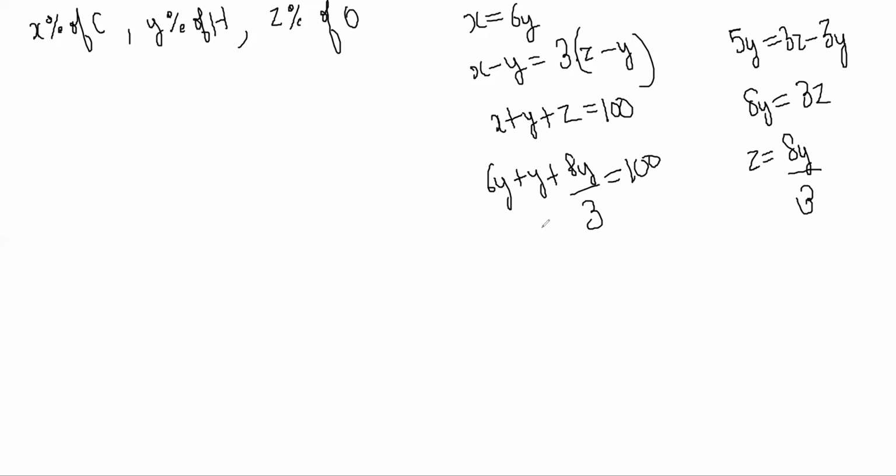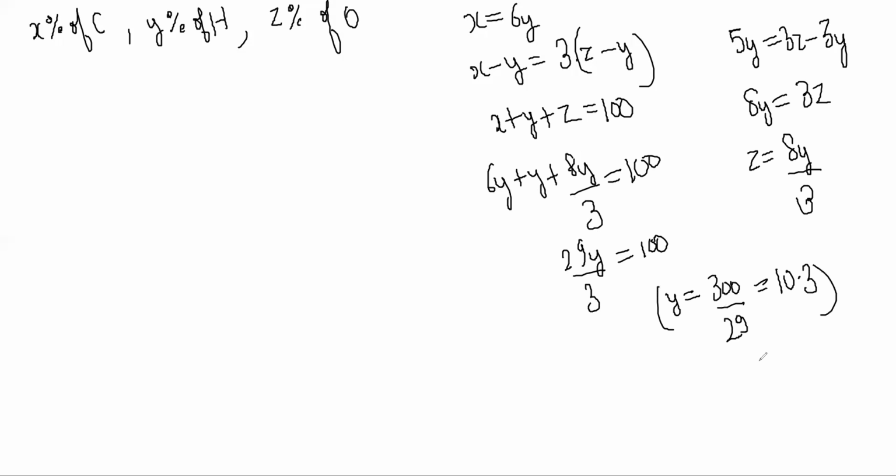And then you have 7Y plus 8Y by 3, that is 29Y by 3 is equal to 100. So Y is equal to 300 by 29, which is 10.3 almost, right? Y is equal to 10.3.